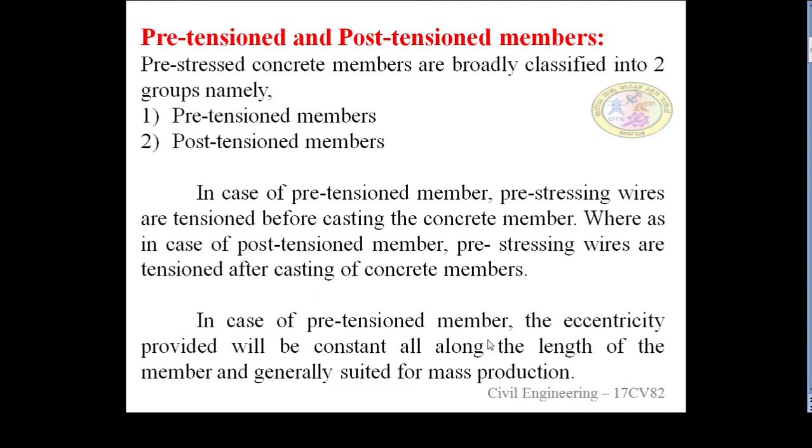First, in case of pre-tension member, pre-stressed wires are tensioned before casting the concrete member, whereas in case of post-tension member, pre-stressed wires are tensioned after casting of concrete member.